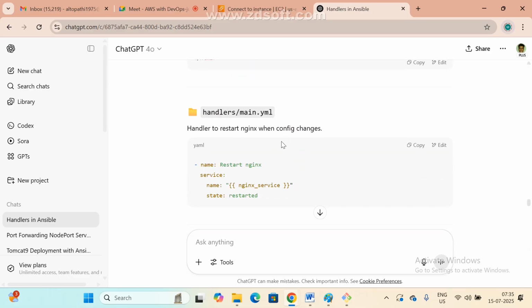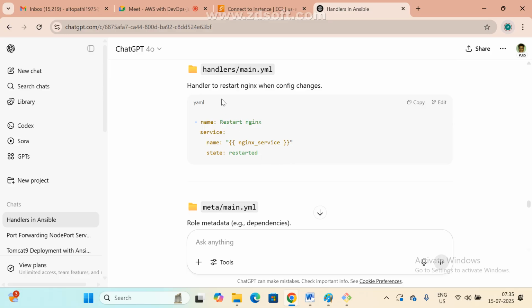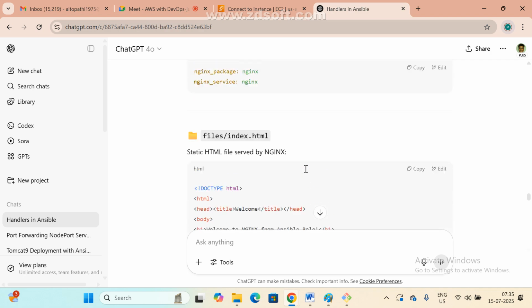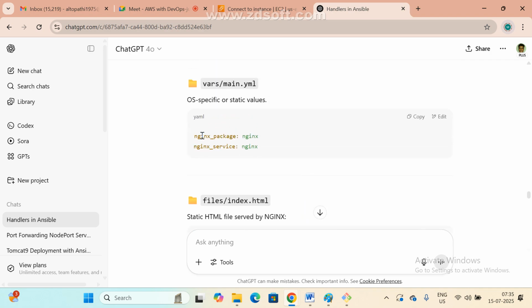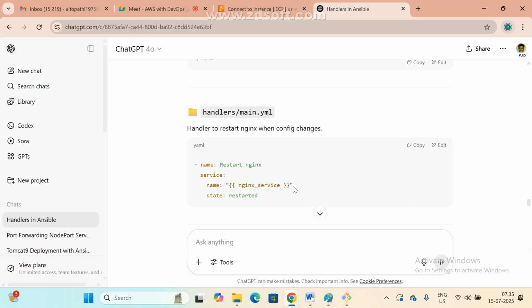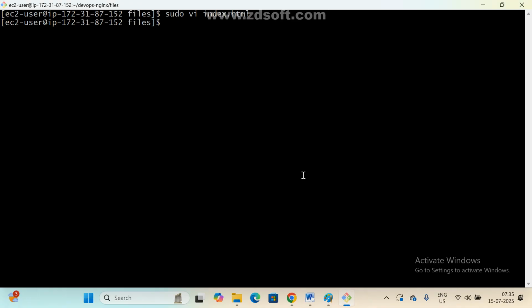Next, handlers. What is the nginx underscore service? This is a Jinja template, right? So this value is coming from where? If you go here, somewhere we declared it, correct? Now this name is nginx, correct? Yes, sir. Copy this one, go to handlers.